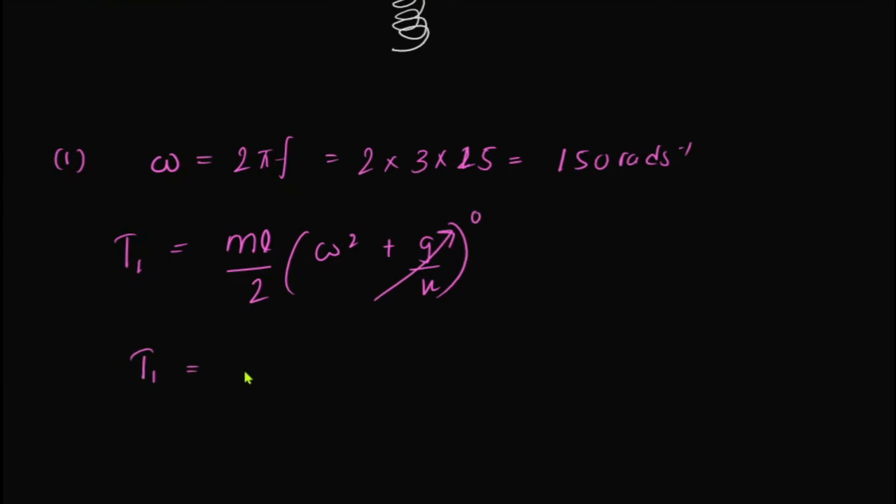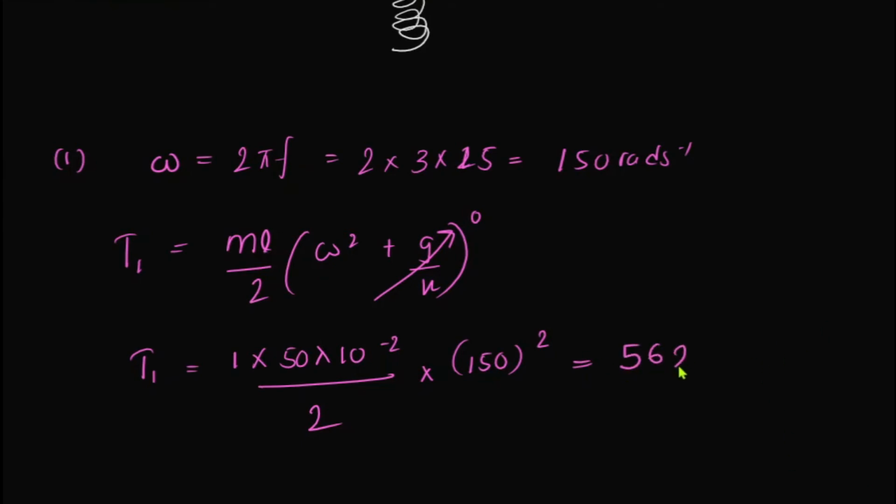So T1 is, what is the mass? 1 kilogram. Length of the arm is 50 centimeters. Omega squared is 150 squared. That will be something around 5,625 newtons, right? So this is going to be the value.